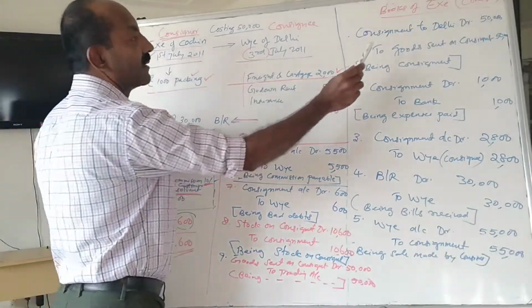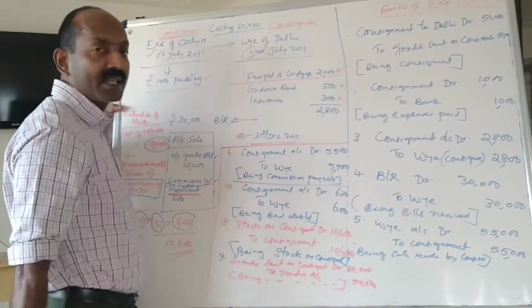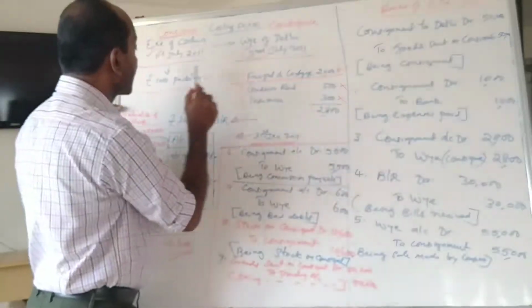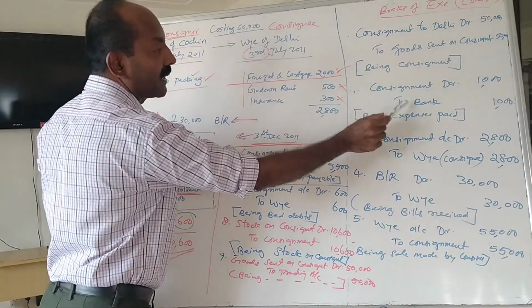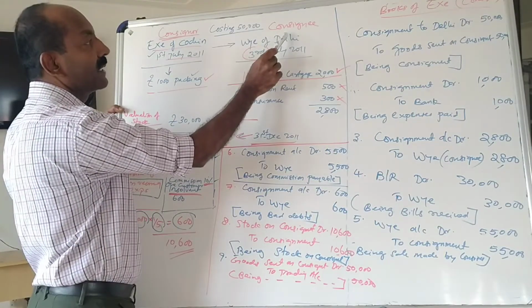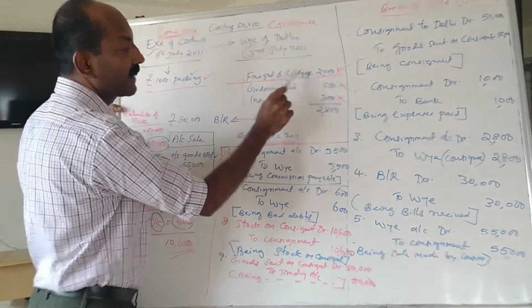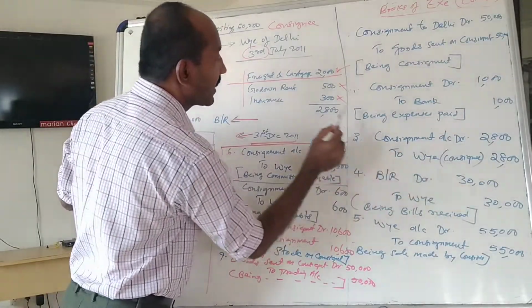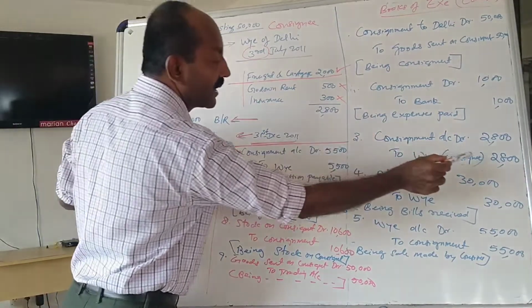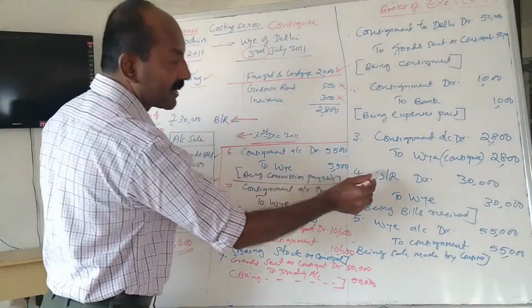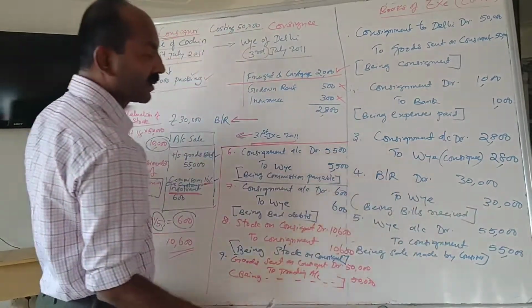First one is at the time of consignment: consignment to Delhi account debit to goods sent on consignment. Second one is for expenses of the consignor: consignment account debit to bank. Third, on receipt of consignment by the consignee, no entry, but for expenses there is an entry: consignment account debit to Y account, the consignee account, total expense 2,800. Then a bill receivable is received as advance: bill receivable account debit to Y account, 30,000 rupees.